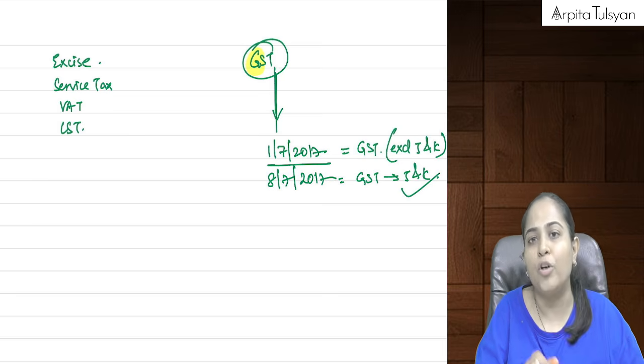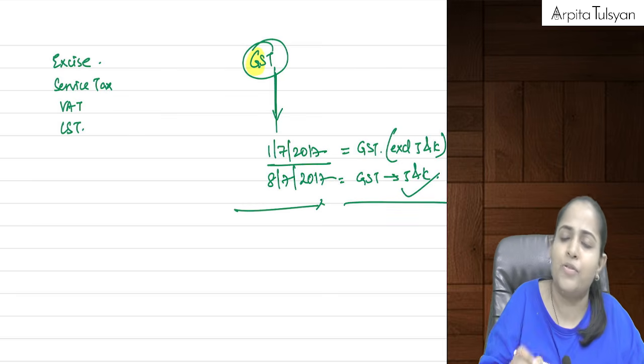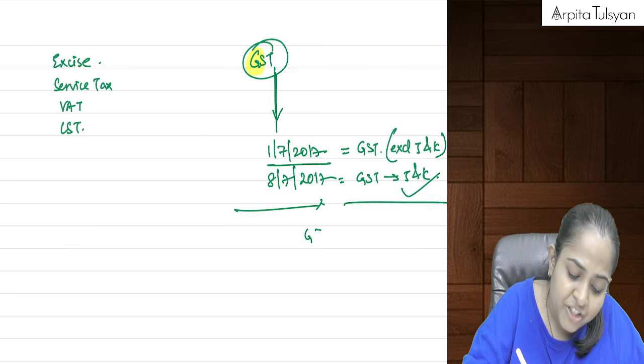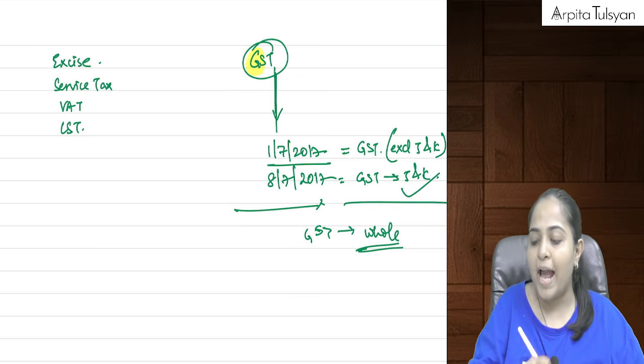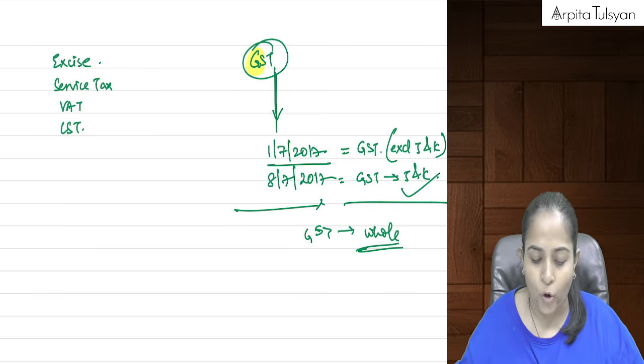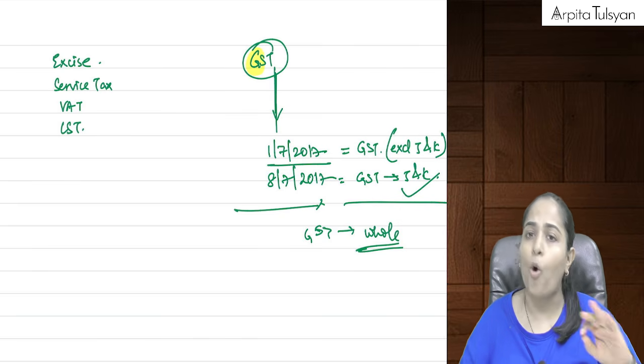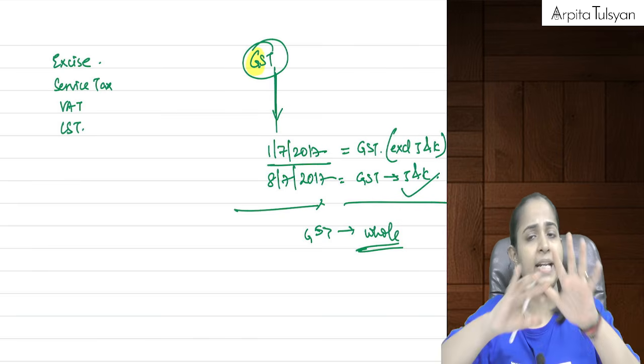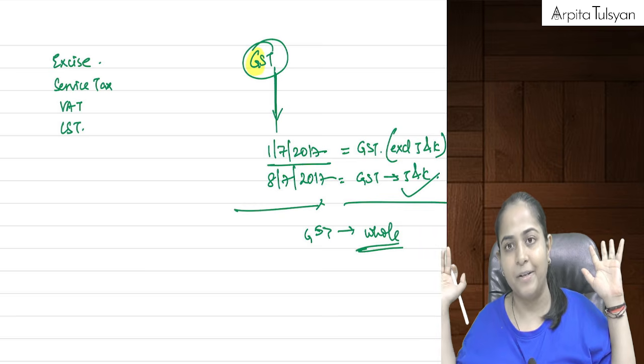So as of now, GST is applicable to whole of India, means it is applicable to all the states, all the union territories and whole of India.